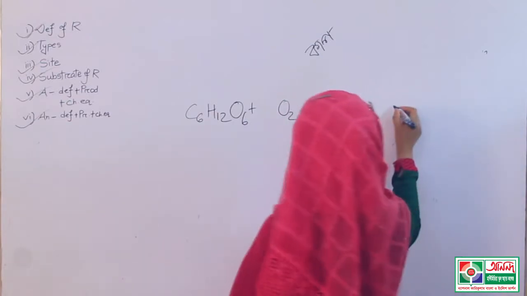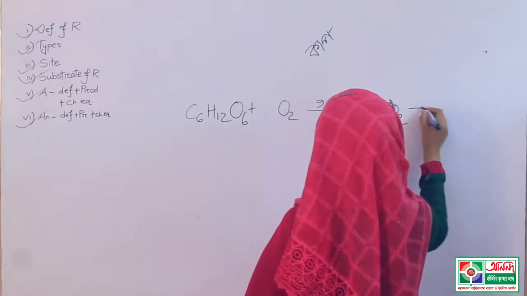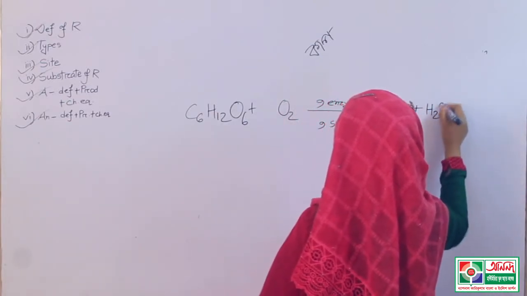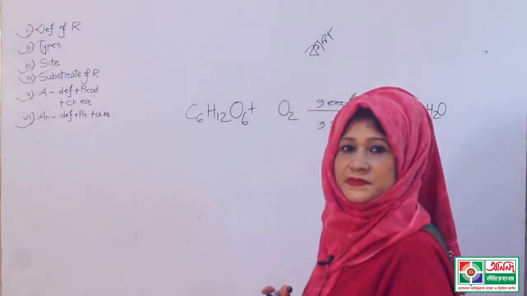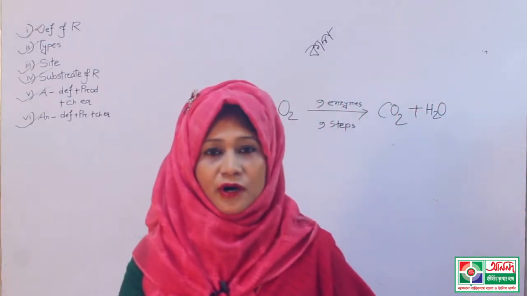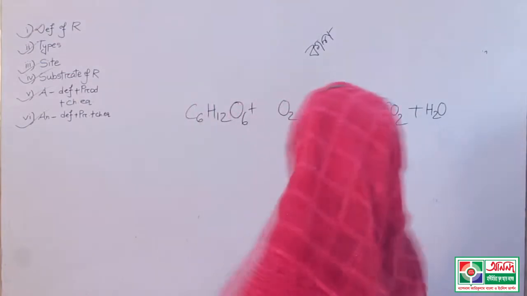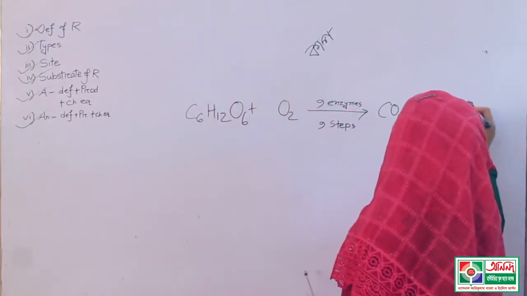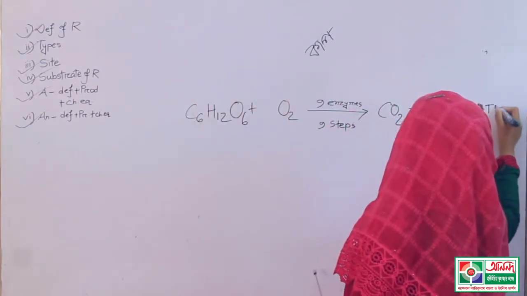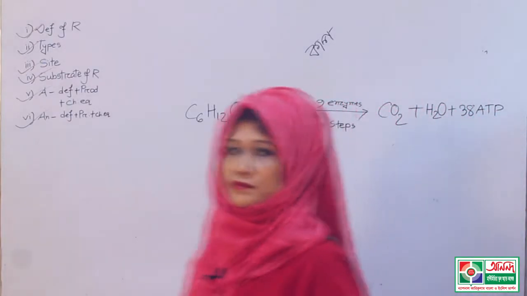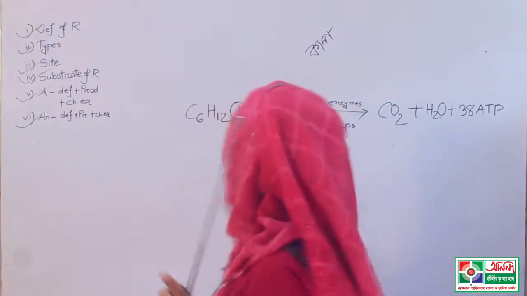How? Carbon dioxide, water and huge amounts of energy, 38 ATP or 686 kilocalorie per mole. Whatever you like you can write.